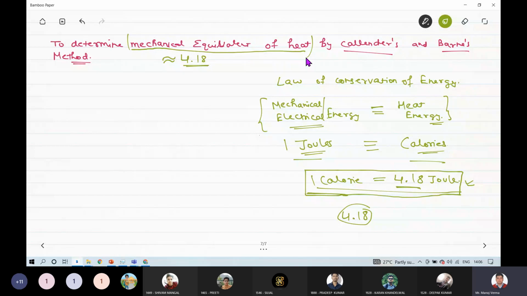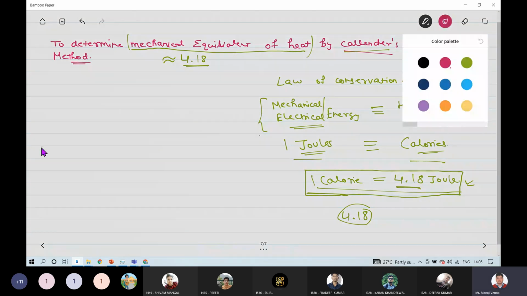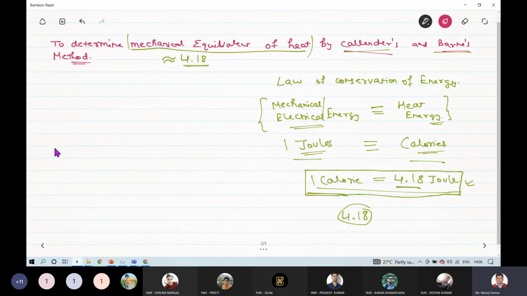So based on this understanding, Callender and Barnes, there are two different persons. They devised an instrument, they devised a methodology by which we can actually find this relation: how much joule will create how much calorie of heat energy. So let's see the basic setup for this experiment. This is a very simple setup.